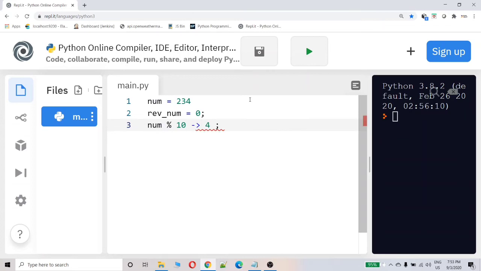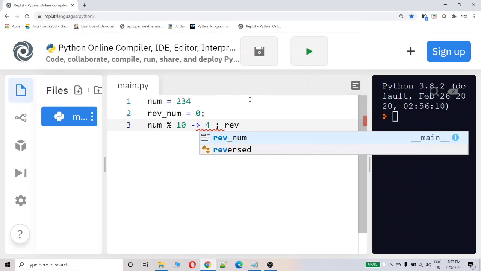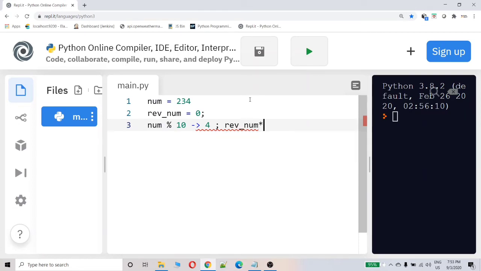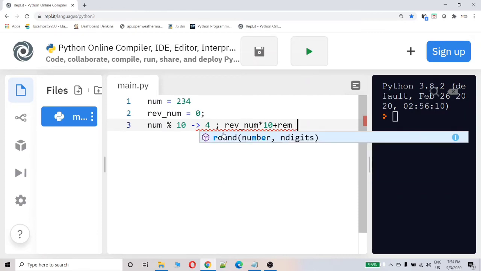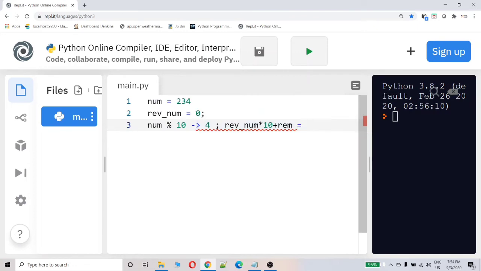So I will always multiply the reversed number by 10 and add the remainder, which is 4 in this case. Revnum value is 0. When it is multiplied by 10, it is still 0. 0 plus 4 equal to 4, and I will assign this 4 to revnum again.